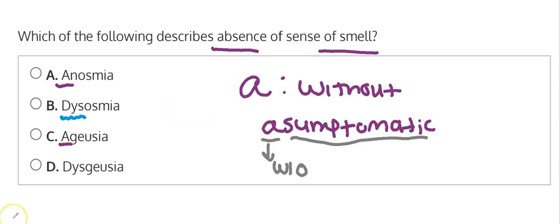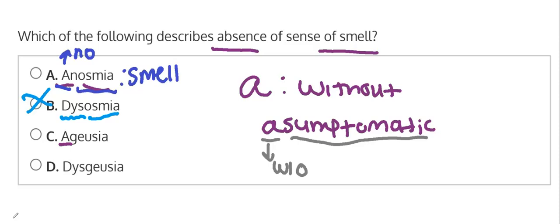In this case, dysosmia, we know that it relates to dysfunction in smell. So it has the same ending as these other terms that also relate to smell, such as anosmia, but in this case for option B, dysosmia means dysfunctional smell, not no smell at all. However, if we take a look back at option A, we see that same ending, osmia, and we know that the osmia ending means smell, and we were saying how A in front means absence of or none, no smell, and that's what we are looking for in this question, so therefore option A will be our correct choice.